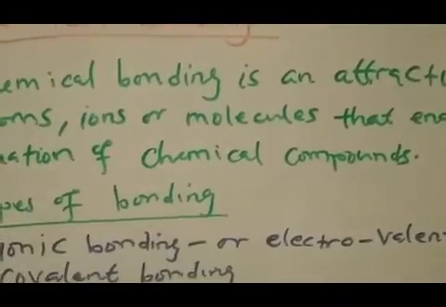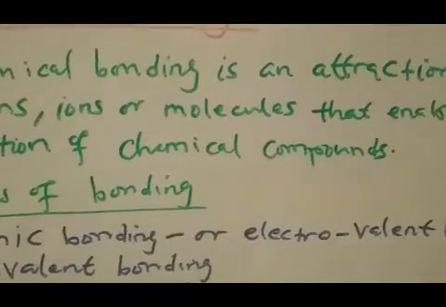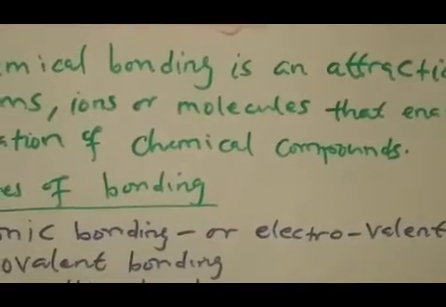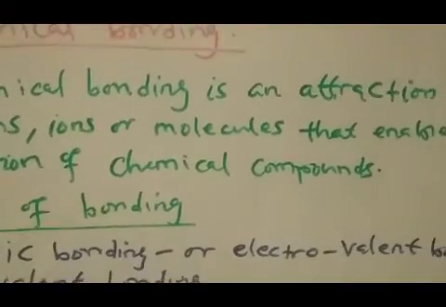The first type of chemical bonding is ionic bonding, also known as electrovalent bonding. We also have covalent bonding, and we also have metallic bonding.